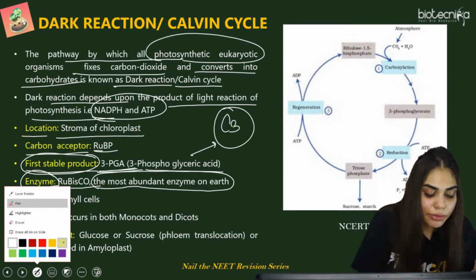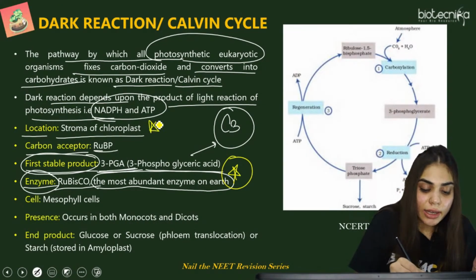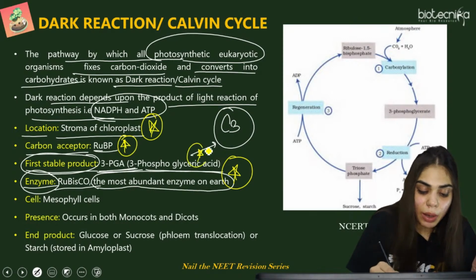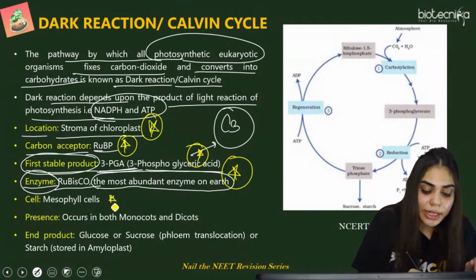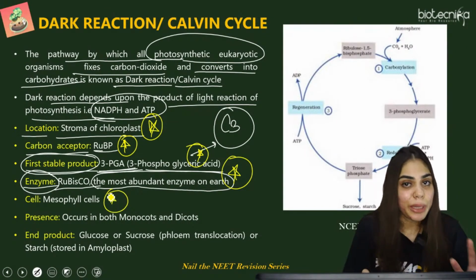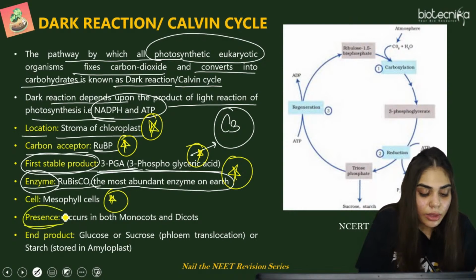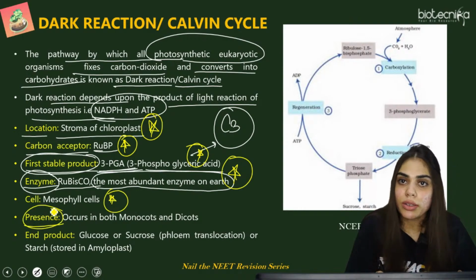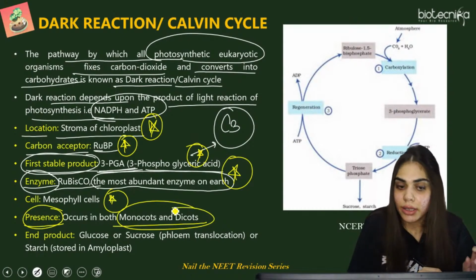Again, you will have a question from here, important point. Where is it occurring, what is the acceptor, what is the stable compound, which enzyme is catalyzing this process? It is occurring in the mesophyll cells of the leaves. Is it occurring in monocots or dicots? In both monocots as well as dicots.